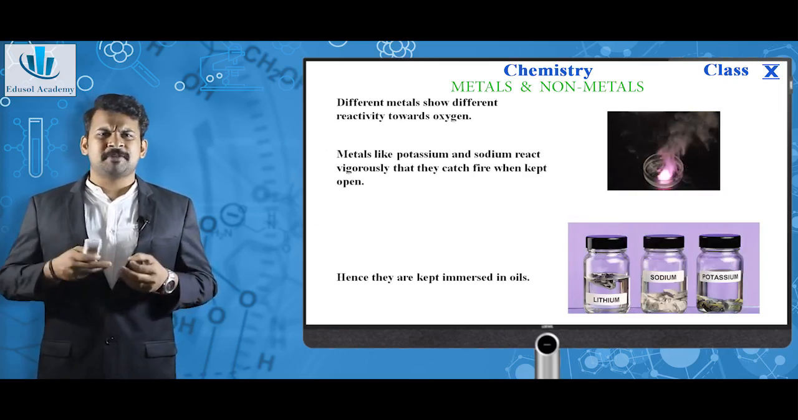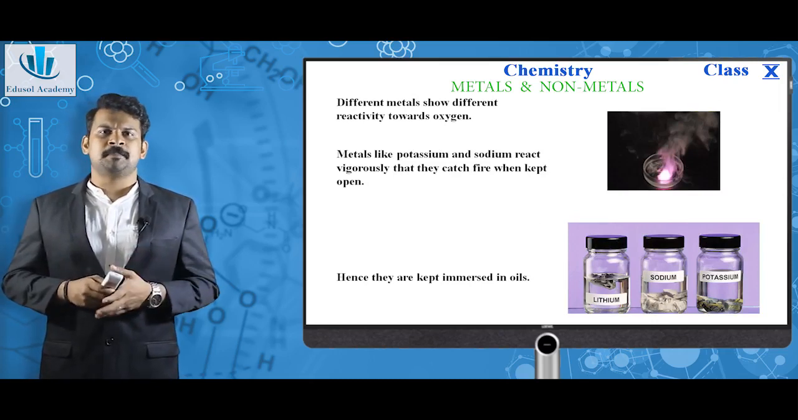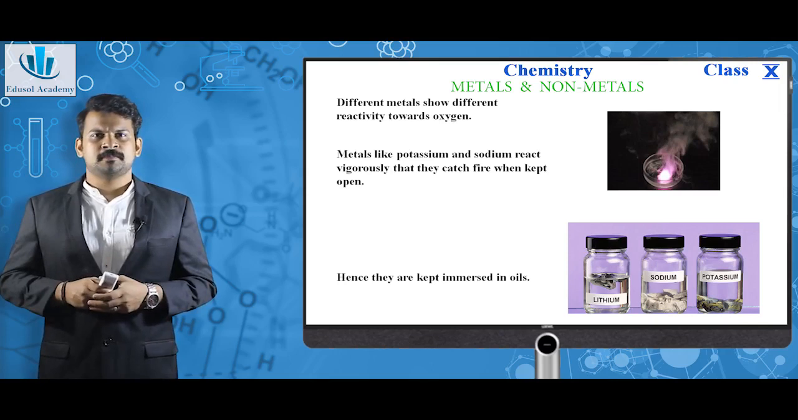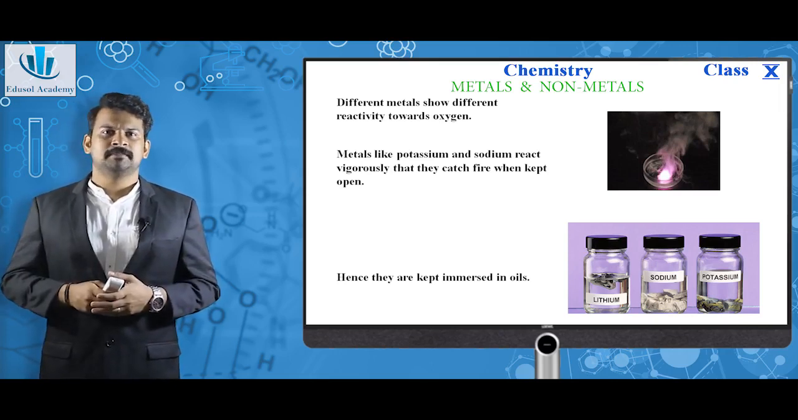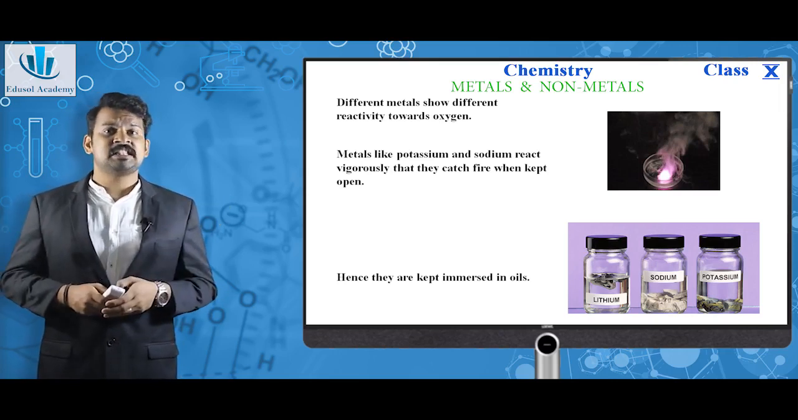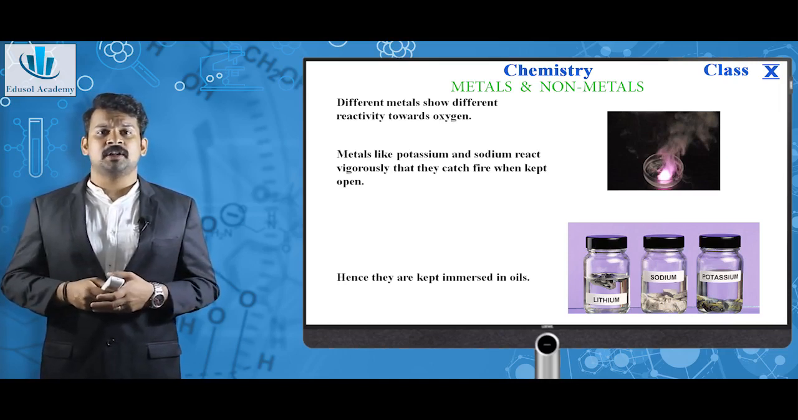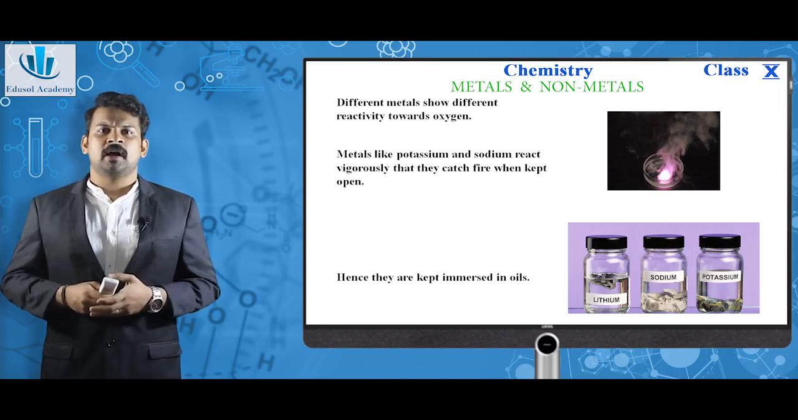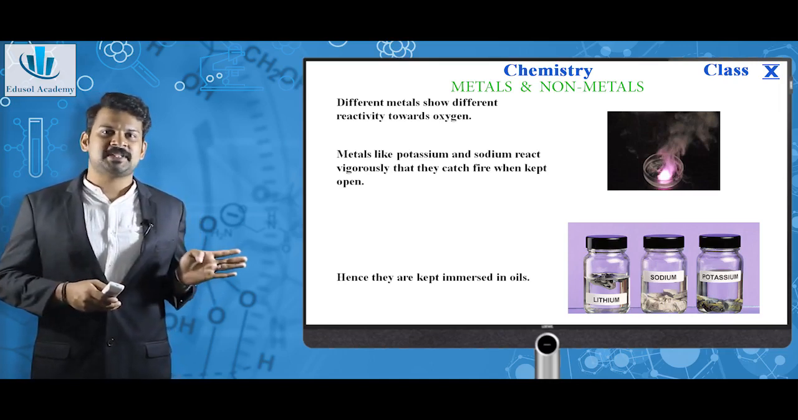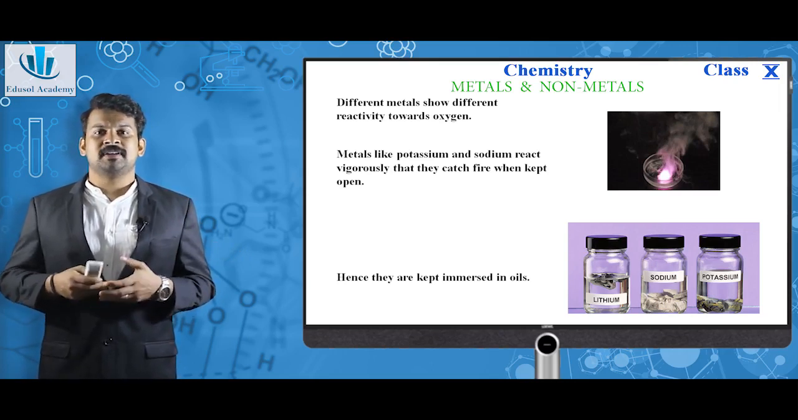Different metals show different reactivity towards oxygen. For example, if we just keep metals like sodium, potassium or lithium in open air, they immediately catch fire. As you can see in the picture, this is potassium immediately catching fire when it's kept open. Hence, they are kept immersed in oils. Also, you might have seen oils like kerosene oil are also used.